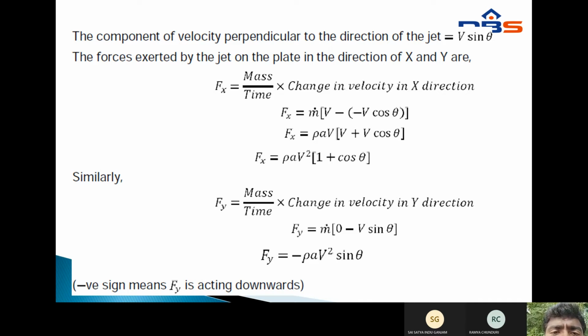The force exerted by the jet on the plate in the x and y directions: F of x equals mass per time into change in velocity in the x direction. Change in velocity means initial velocity minus final velocity. Here mass per time, m dash, equals rho a v, into the change in velocity, v minus (minus v cos theta). V means the initial velocity of the jet, and minus v cos theta means the final velocity of the jet. Minus v cos theta means opposite direction, as shown in the figure.